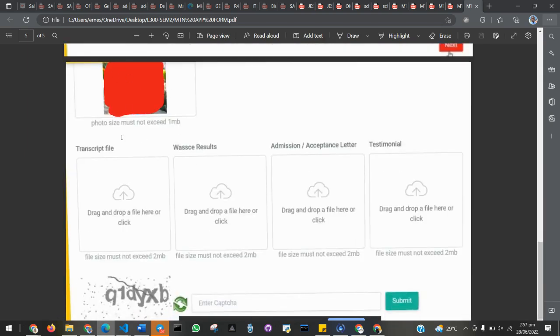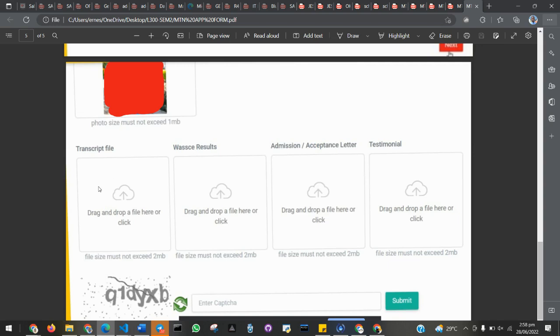You have to upload your photo, and here you have your transcript file, your WASSCE result, your admission letter, and your testimonial. So on this side, let me start from this, your letter of motivation, you have it, but there's no space for you to upload the letter of motivation here. So what you are going to do is merge the letter of motivation with any of the files here. You can merge it with your transcript file.